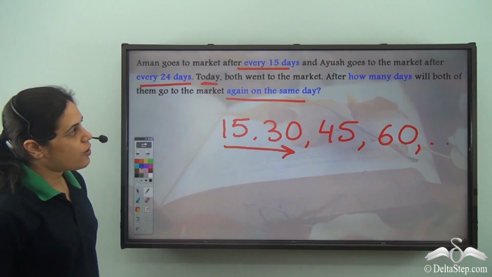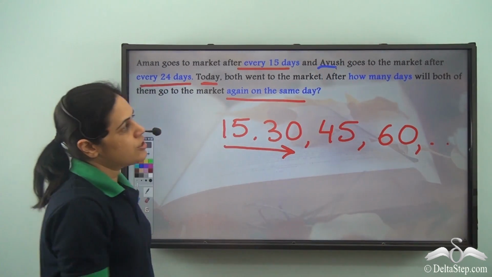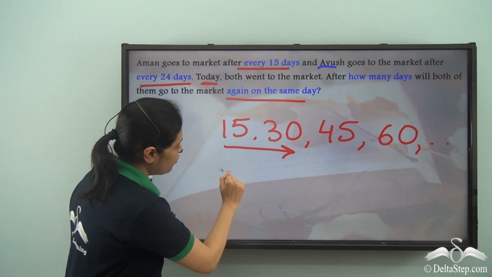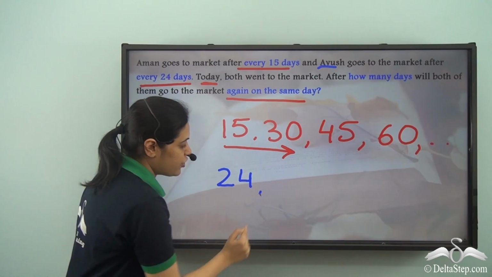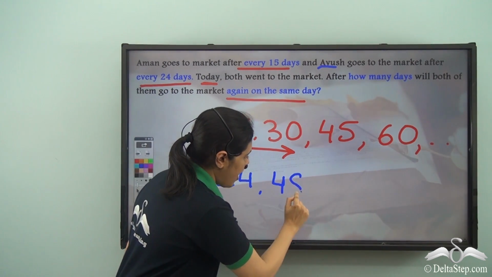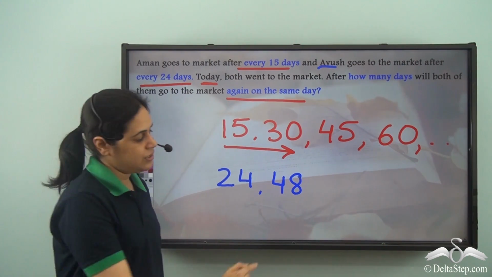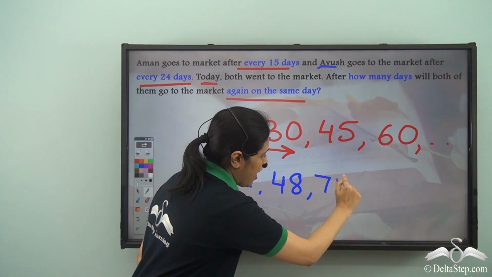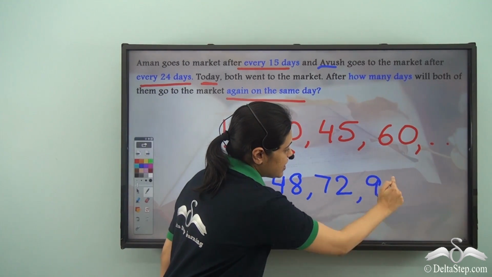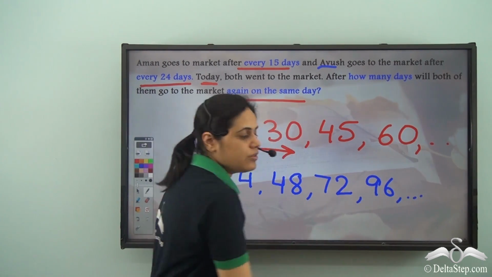And what about Ayush? If he has gone to the market today, he'll go to the market after 24 days, then after 48 days, then after 72 days, after 96 days and so on.